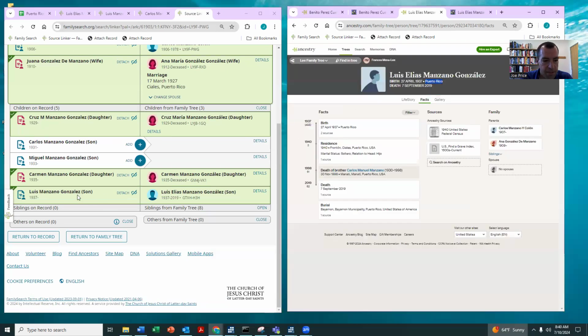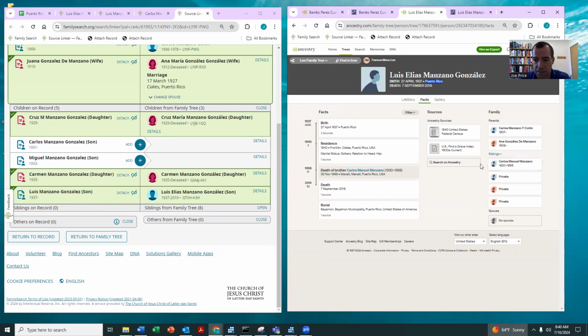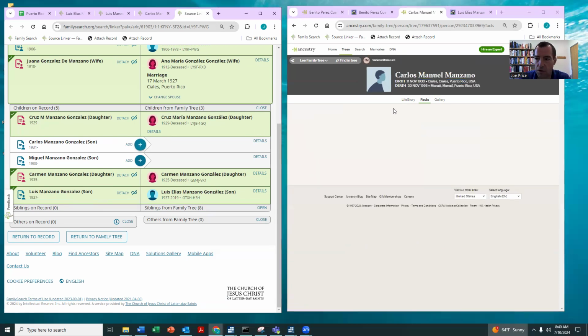So what likely happened is, someone working with this record before didn't add Luis because he was born in 1937, so they weren't sure maybe if he was deceased or not, and so they didn't add him. But notice here on this public member tree, now we can also add Carlos.